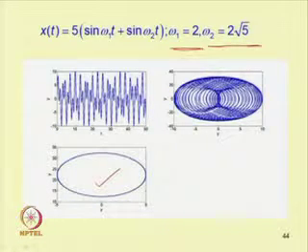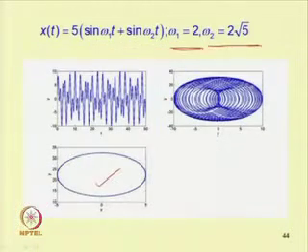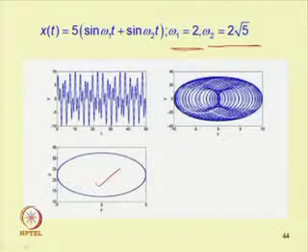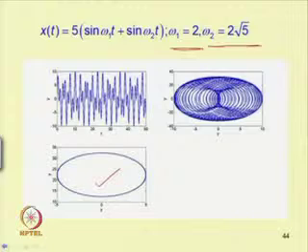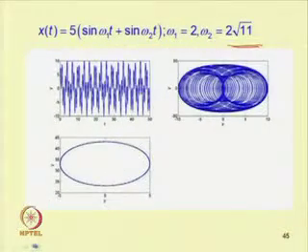The time response is shown here from 0 to 10, and in this case the time response is also from 0 to 10, but as the frequencies are different, the curves look slightly different. Another plot is taking omega 2 equals 2 root 11, where the ratio is root 11. Here the ratio is root 5 and here it is root 2. So, depending on this, one can get different types of torus.